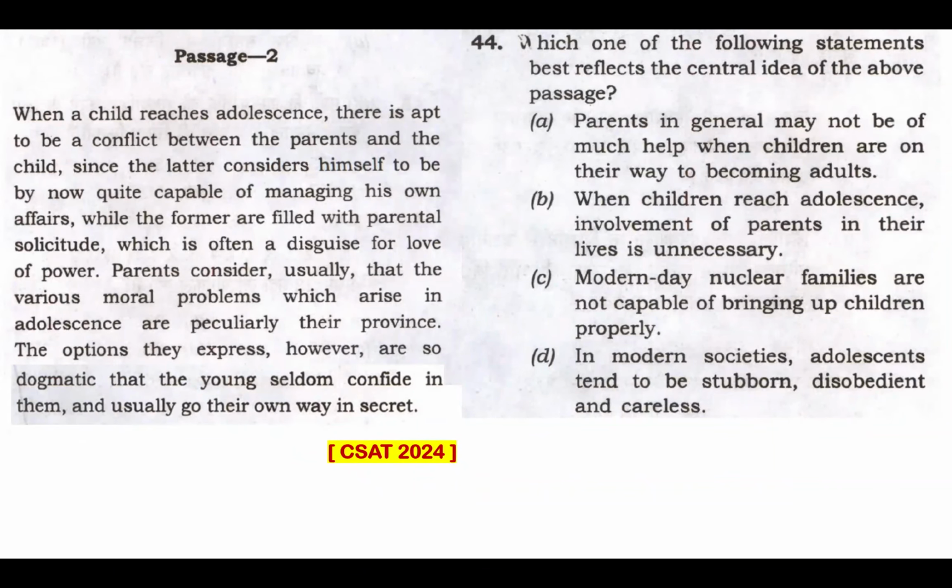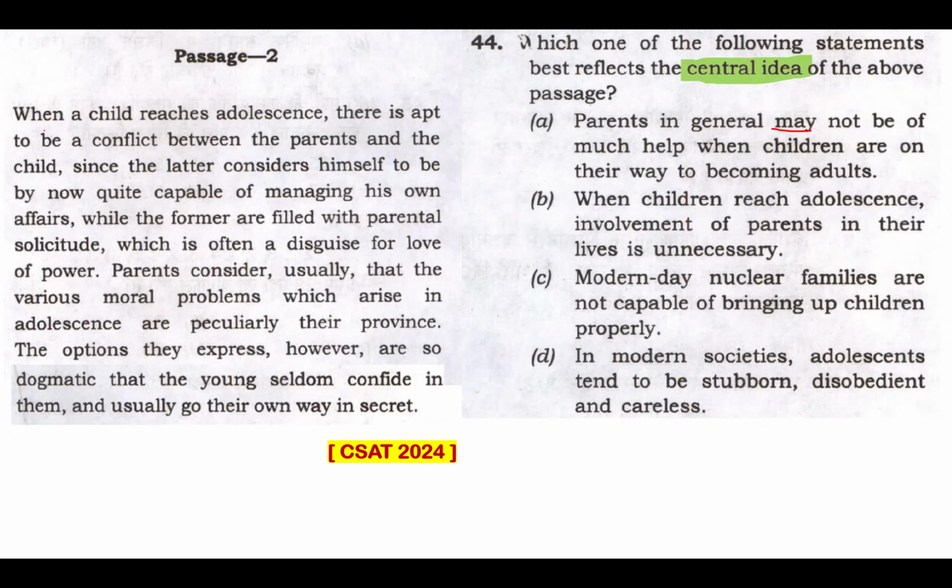Which one of the following statements best reflects the central idea of the passage? The keyword here is central idea. Option A. Parents in general may not be of much help when children are on their way to becoming adults. This "may" is a helping word. After reading this passage, I feel this is the central theme for sure.